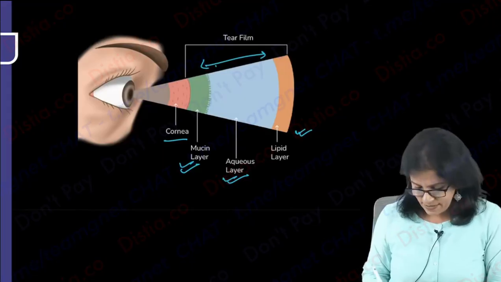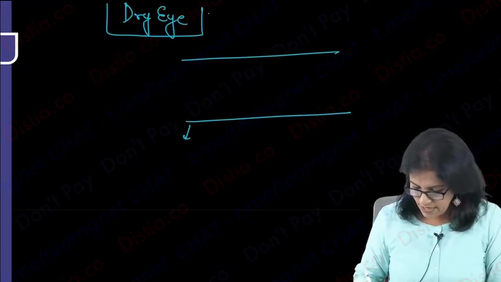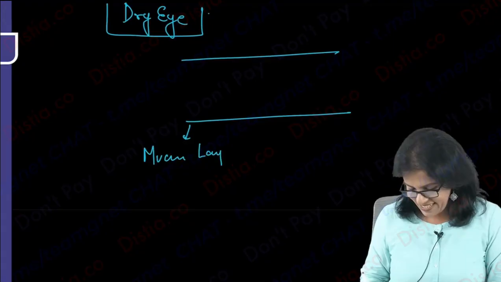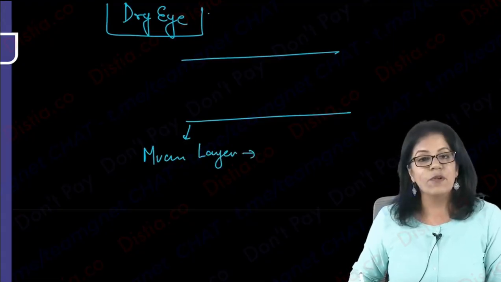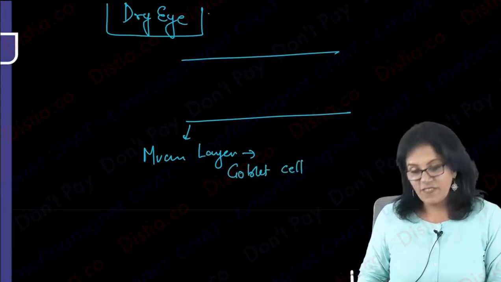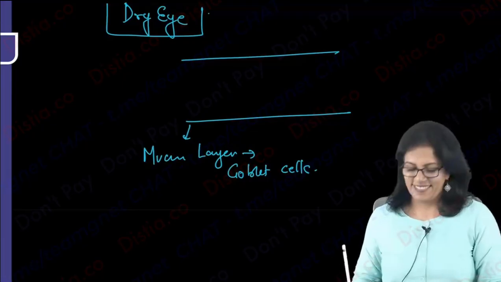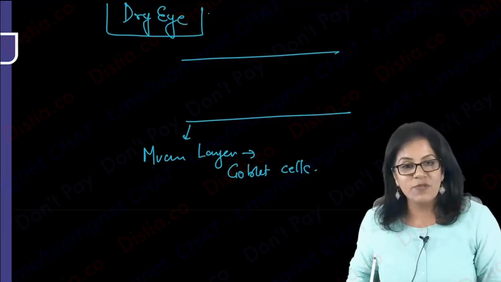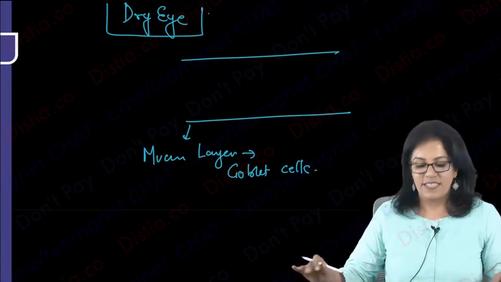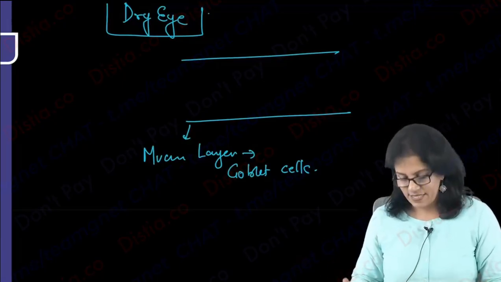Can we draw together? So the three layers of the tear film, lowermost, I generally go for a simple diagram. So we will say mucin layer. From where is it formed, all of you? Goblet cells of conjunctiva. Did we all solve this question? Maximum goblet cells are in the inferonasal part. What is the role of mucin? It will help to spread the tear on the ocular surface. If you want to write it, it will help to spread the tear on the ocular surface.